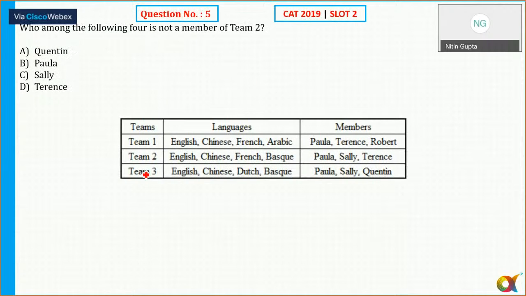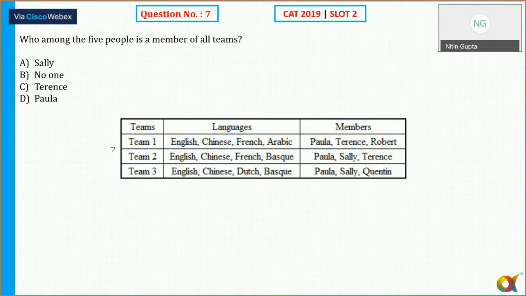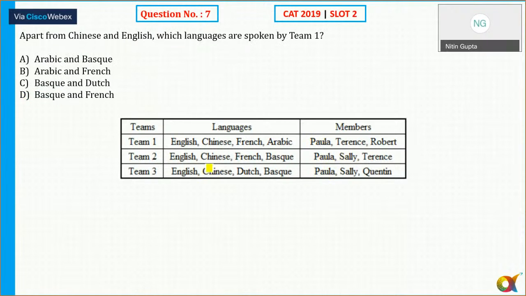So let's see here. So question number 5, I already told the answer. Question number 6, I already told the answer. For 7th, who among the 5 people is a member of all? D. Paula is a member of all of them. And 8. Apart from Chinese and English, which languages are spoken by team 1? So apart from Chinese and English it is French and Arabic. So I hope that this second set is clear to all of you. Any doubts to anyone now?